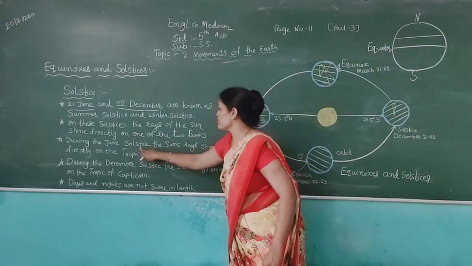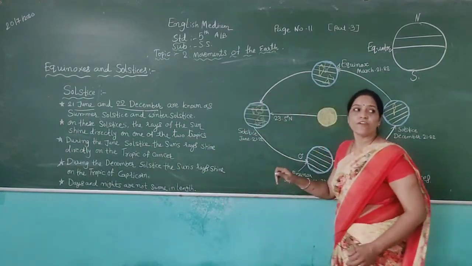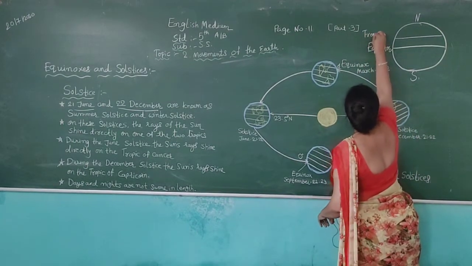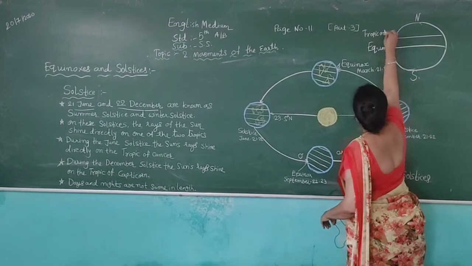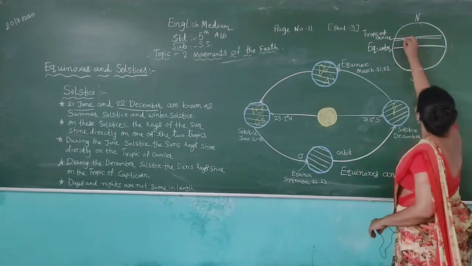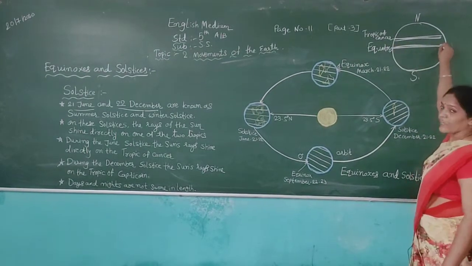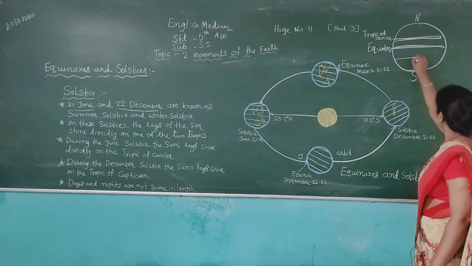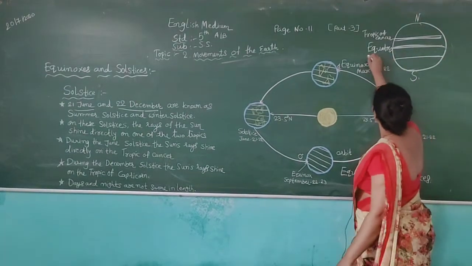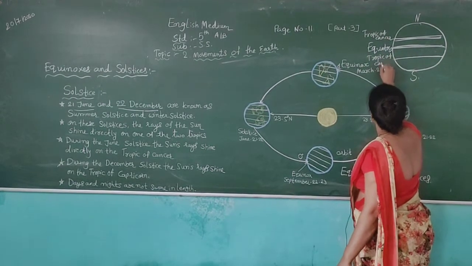During the June solstice, the sun's rays shine directly on the Tropic of Cancer. This is the Tropic of Cancer. In the middle of the Earth is the equator, and downside near the South Pole, this is the Tropic of Capricorn.